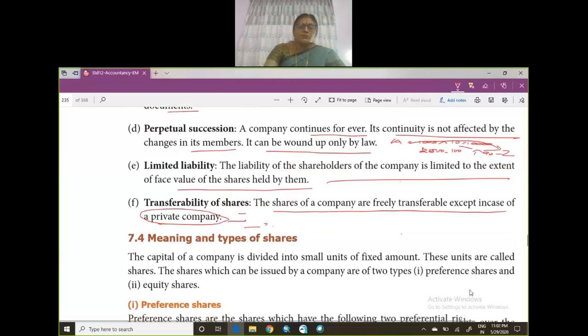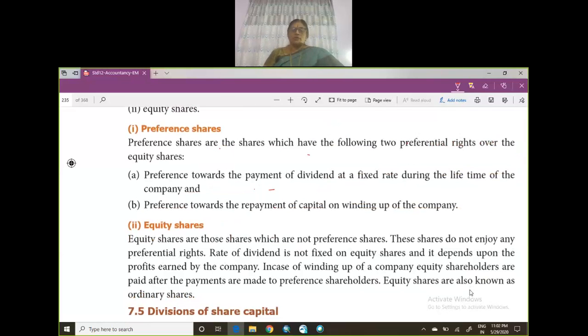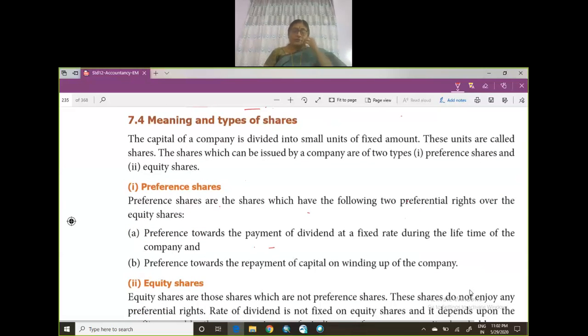Now, what are the meaning and types of shares? There are two types of shares, preference shares and equity shares. In 11th standard, you have learned what preference shares are, what equity shares are, and different types of preference shares, redeemable preference shares, irredeemable preference shares. So all these shares we have gone through in detail in commerce, right? Now here the capital of the company, as I told you, is divided into small units called shares, and these shares can be issued by the company in two ways. They are preference shares and equity shares.